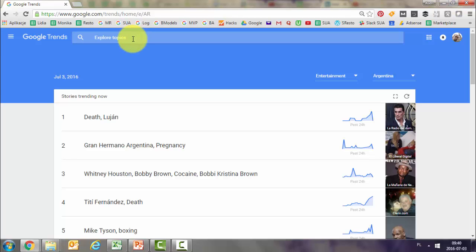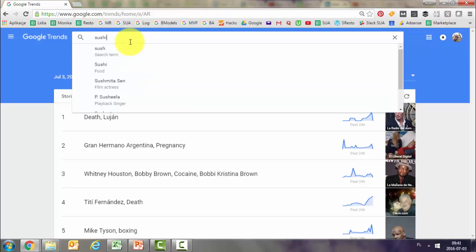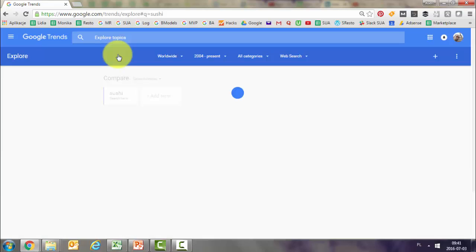The other way to use this tool is to just put in the exact search term you were hoping to build your business on. So in Keyword Planner, you should check what the best keywords are to look at, and then try them one by one and see how they perform. For example, we're going to assume that we were wondering whether it makes sense to build a sushi bar. So we just put sushi, and let's see what kind of results we get.